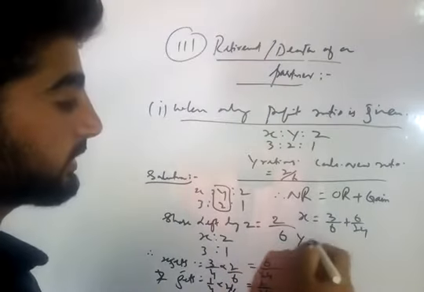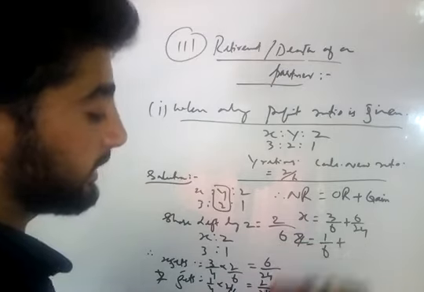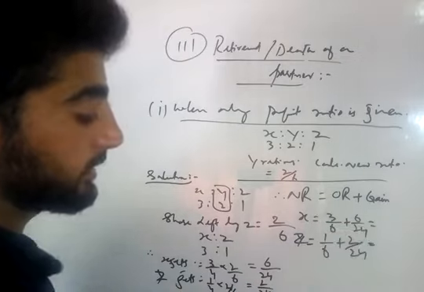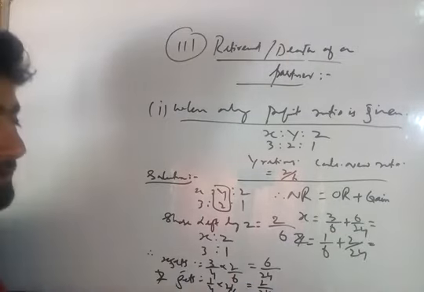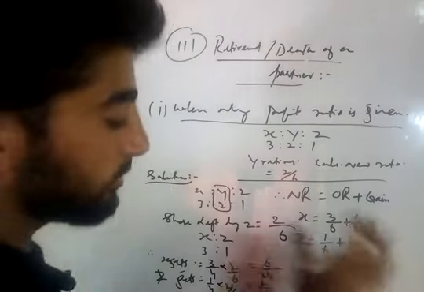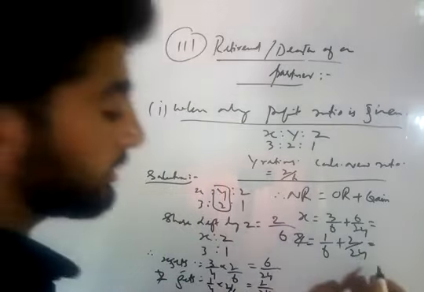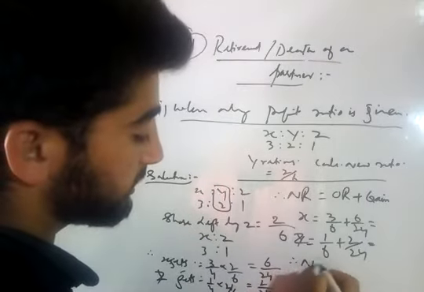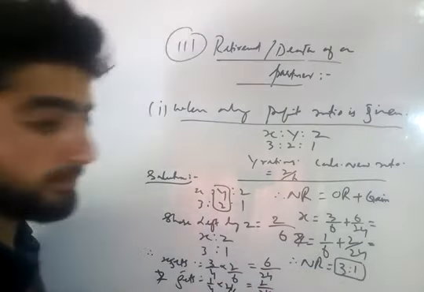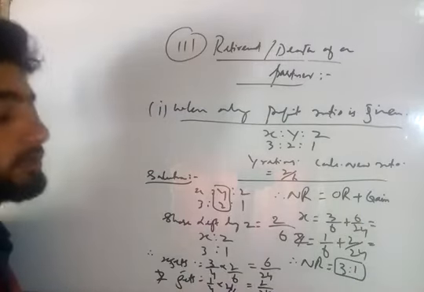The old ratio of Z is 1 divided by 6 and Z has gained 2 divided by 24. When we calculate it, the new ratio will come out to be 3:1.